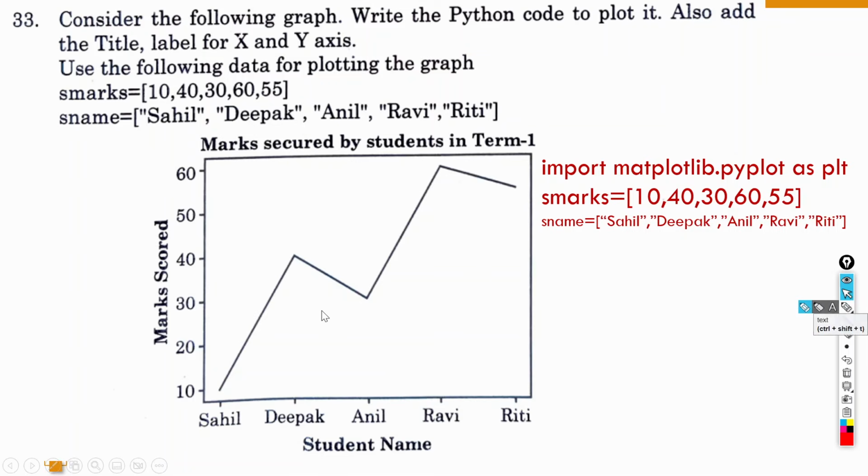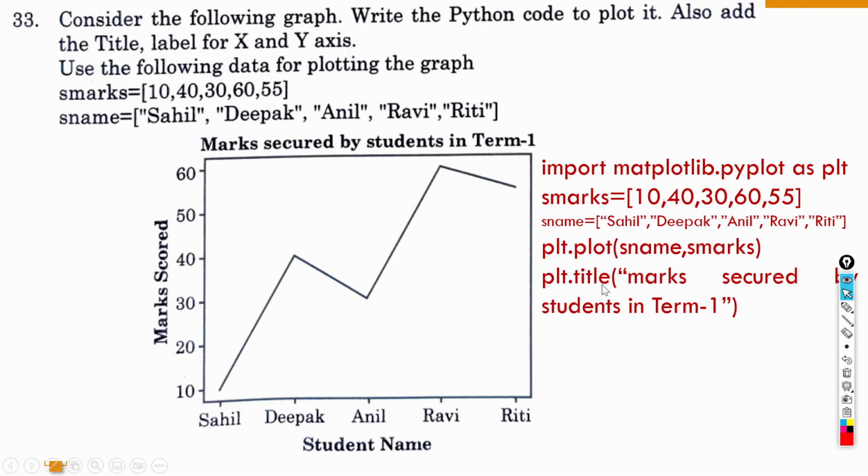अब ये प्लॉट कौन सा है, this is a line chart, so you can see that. सो लाइन चार्ट के लिए we use plt.plot and then in brackets first we specify the x axis. तो एक्स एक्सेस में साहिल दीपक है, साहिल दीपक s name में है, तो we specify s name first. Then s marks जो है वो आपका y axis में आएगा, the numbers, ओके. So this will plot the graph. Then after that what we'll do is we'll put the title. So the title is already, you can see here, marks secured by students in term 1. So ये हमारा टाइटल यहाँ पे है. So this is the title. तो ये हमने plt.title लिख के और डबल कोट्स में या सिंगल कोट्स में भी लिख सकते हो आप. सो ये हमने पास कर दिया.